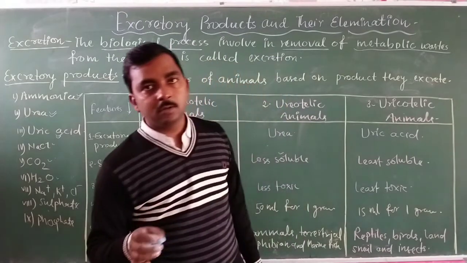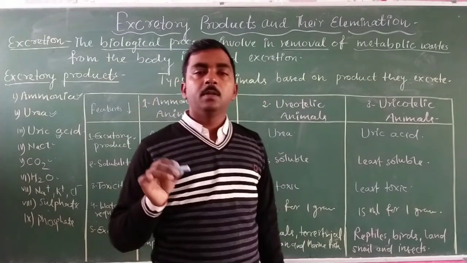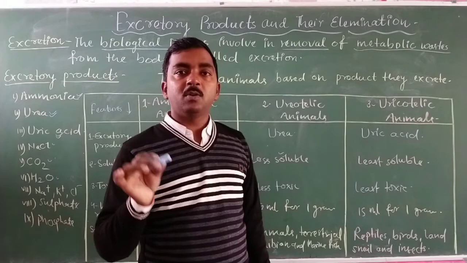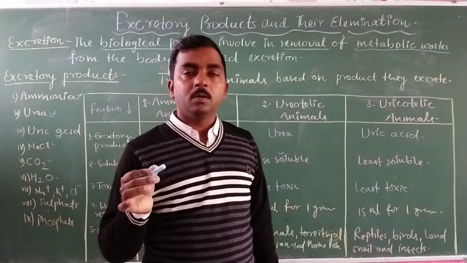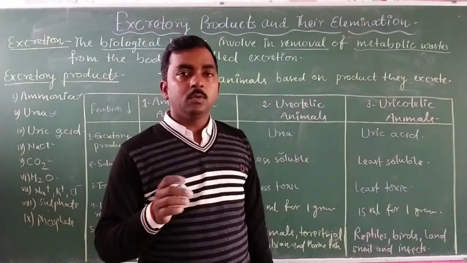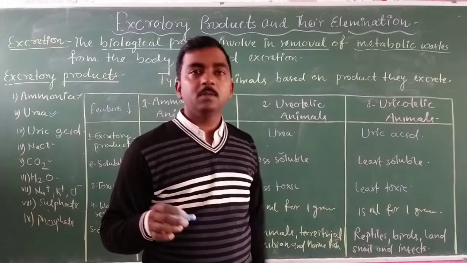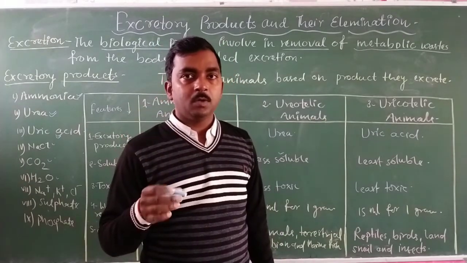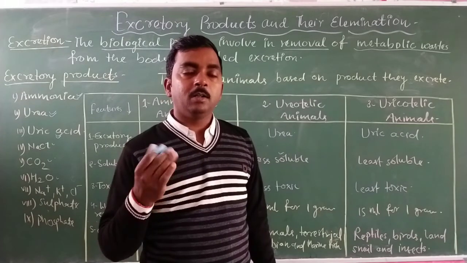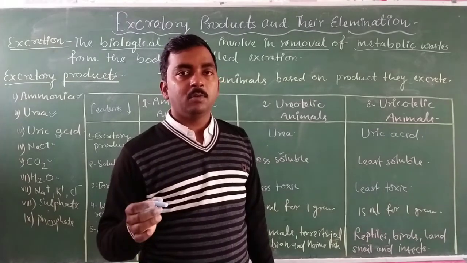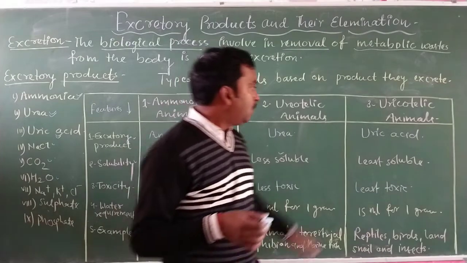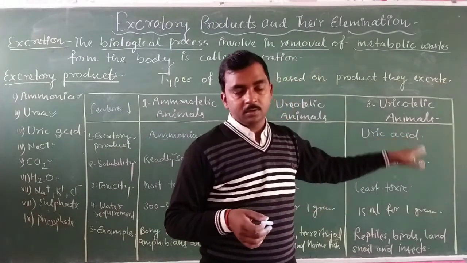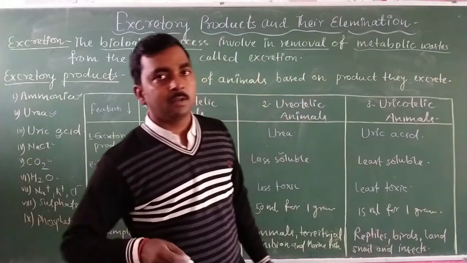These are the animals that use very little water in their life. These kinds of animals are adapted to a terrestrial habitat, and adapted to low water availability by removing uric acid as their waste material.